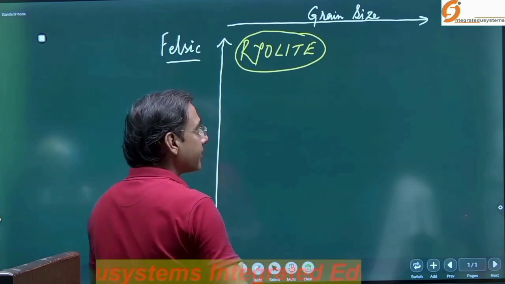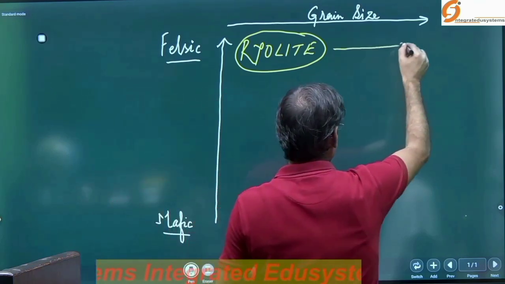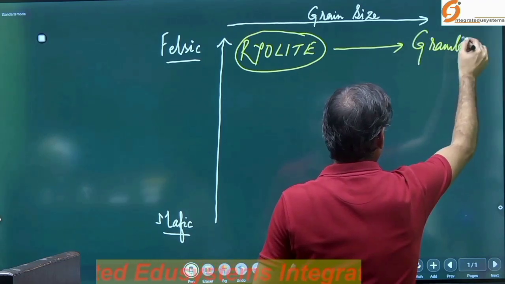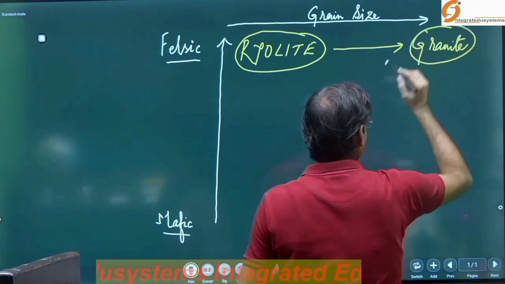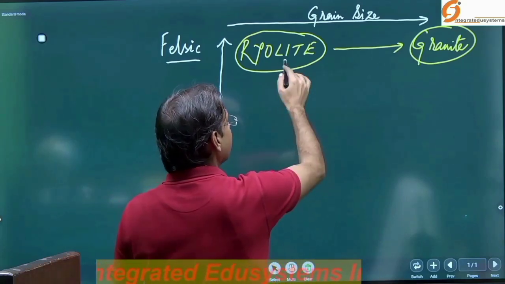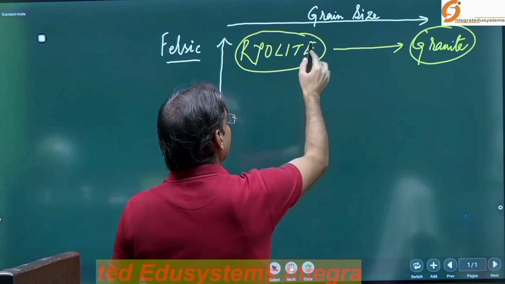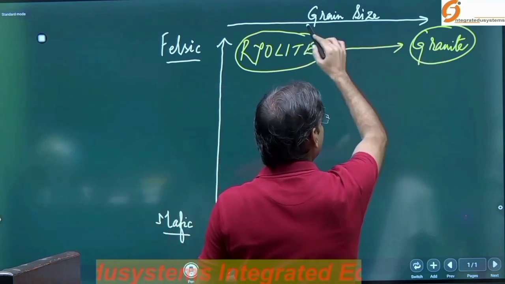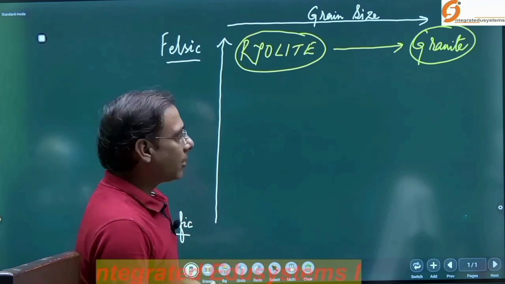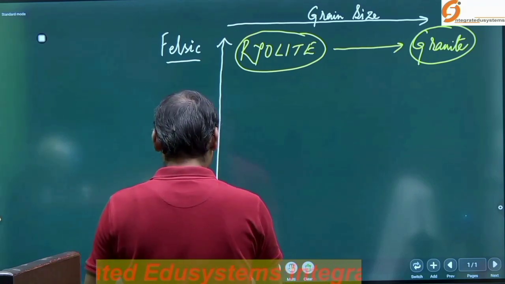Is the color visible? Both are the felsic rock, but here the grain size is smaller. Here the grain size is bigger because the arrow is moving in this direction. Getting my point?